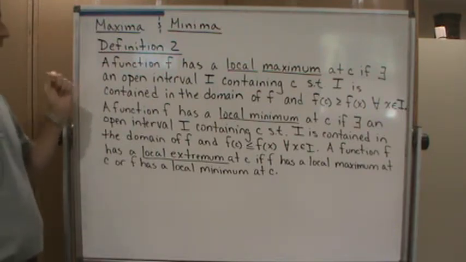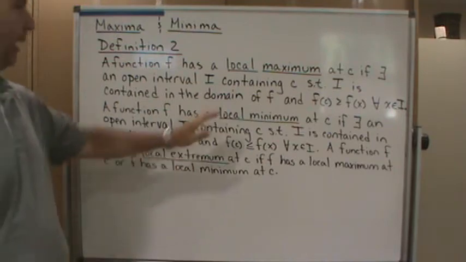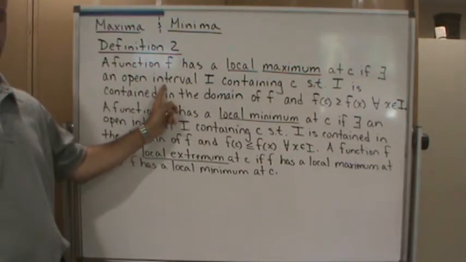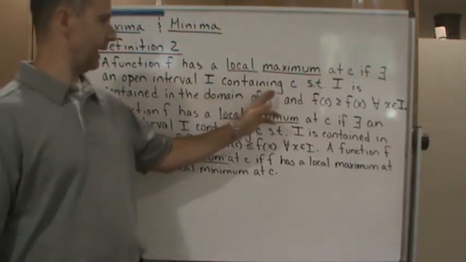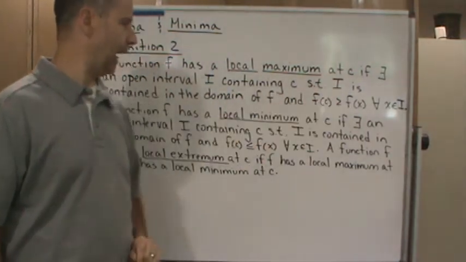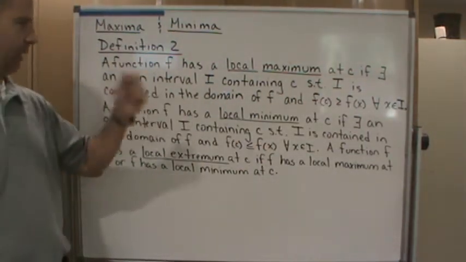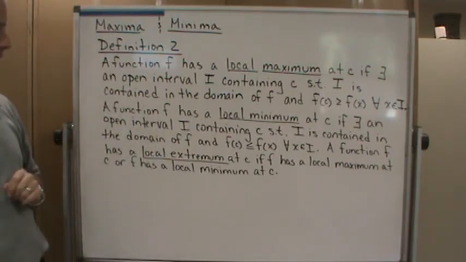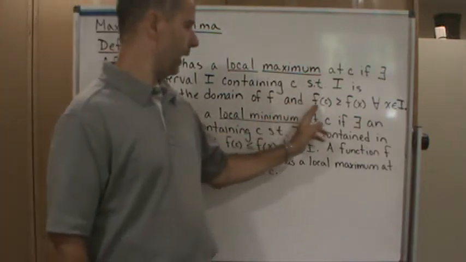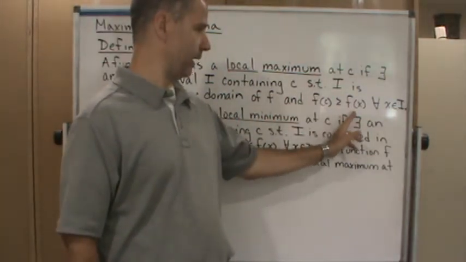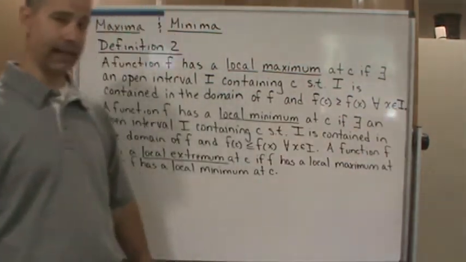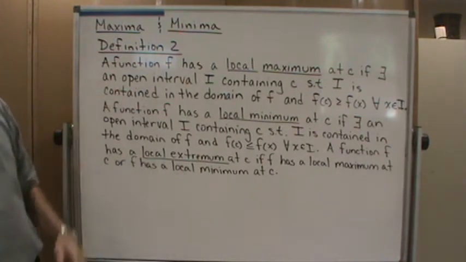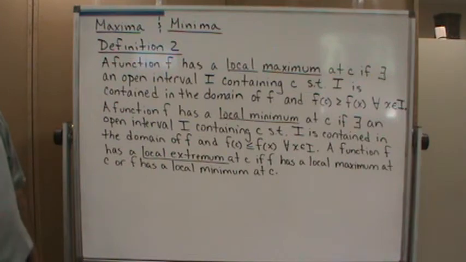So it says a function f has a local maximum at c if there exists an open interval I containing c such that I is contained in the domain of f. Okay, so this interval has to be in the domain of f, and f of c is greater than or equal to f of x for all x in the interval I.